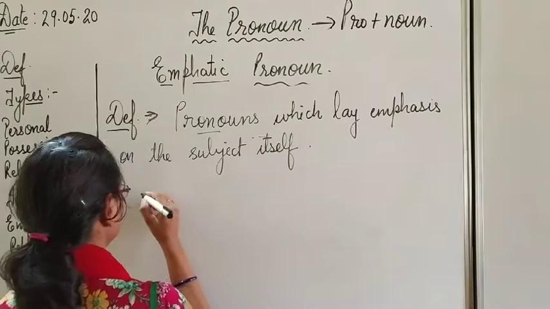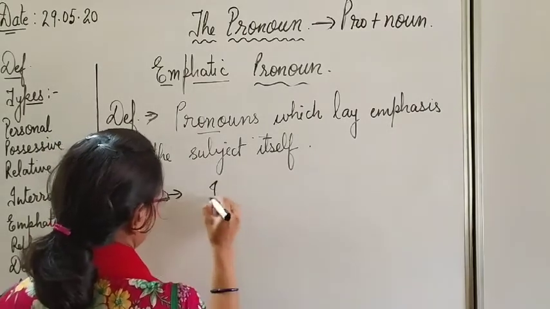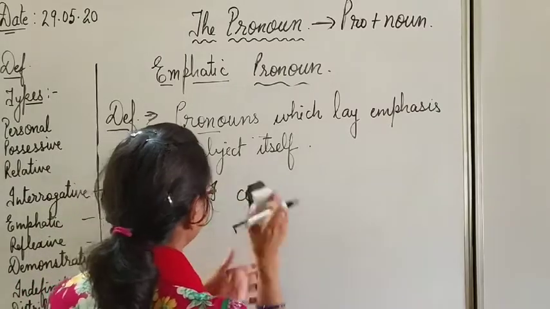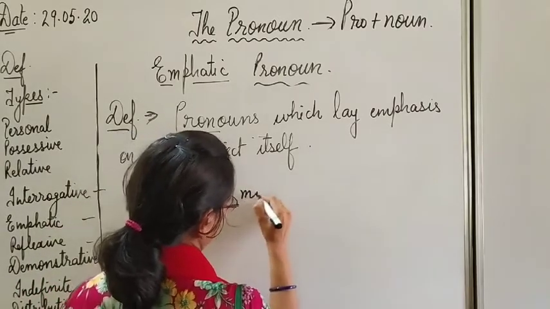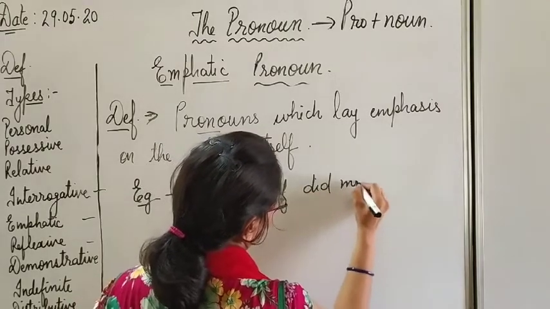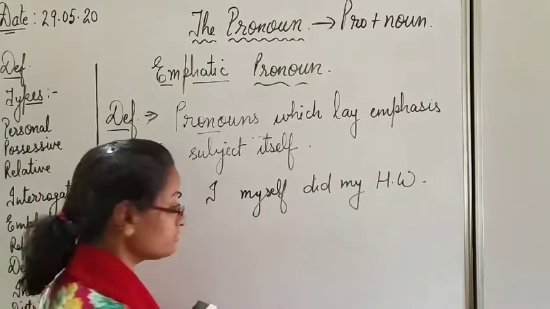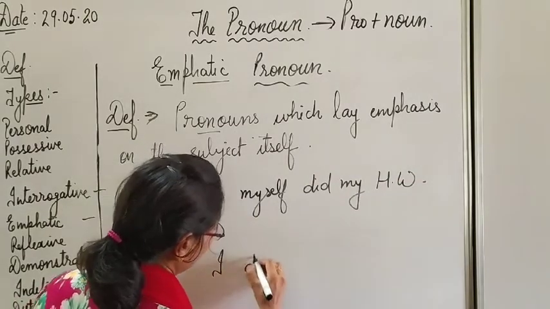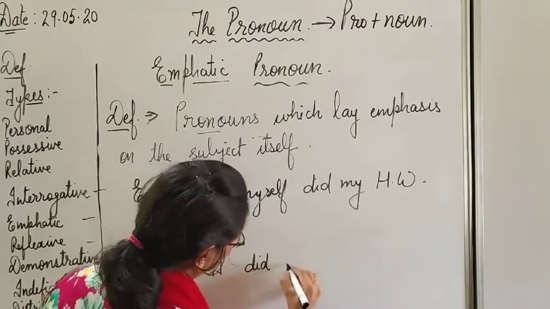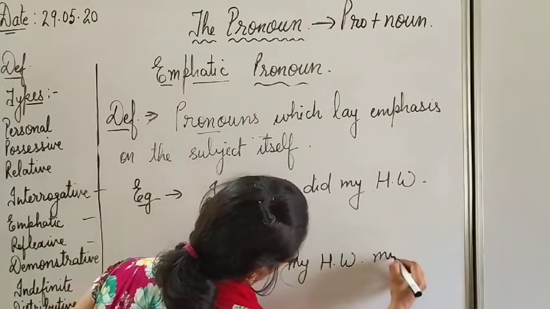I'll make it clear. Example: I myself did my homework. Okay, look at this sentence. Another way of saying it: I did my homework myself.